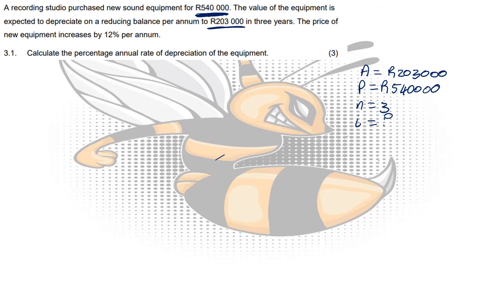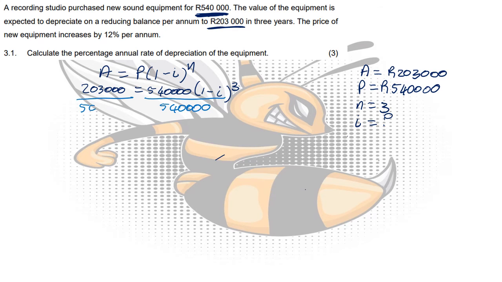So because they say reducing balance method, we use the reducing balance depreciation formula, which is basically your compound interest formula, but instead of a plus we have a minus. From there we can insert all of our information. So the A value would be 203,000, the P value would be 540,000, and your I value would be, well, that's what we want to calculate, and our N value would be 3.